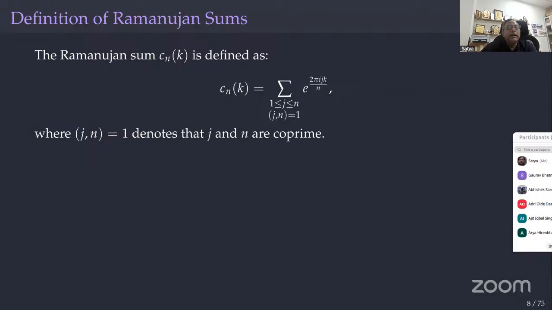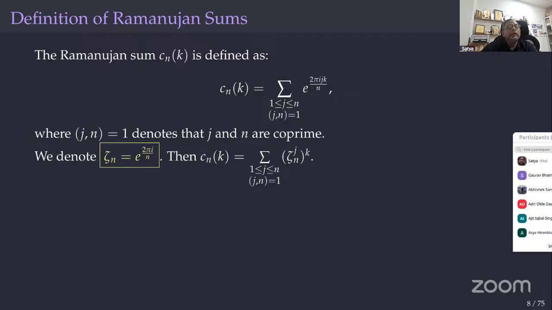Now we are formally defining what a Ramanujan sum is. It is denoted C_n(k). It is the sum of e^(2πi/n) raised to the power k, that is, a sum of kth powers of the primitive nth roots of unity.